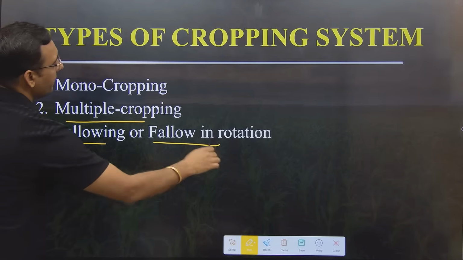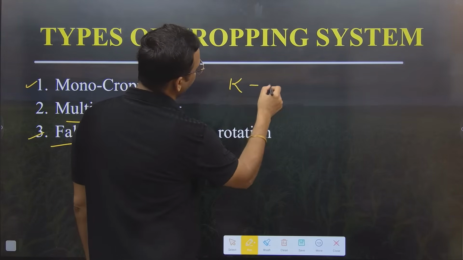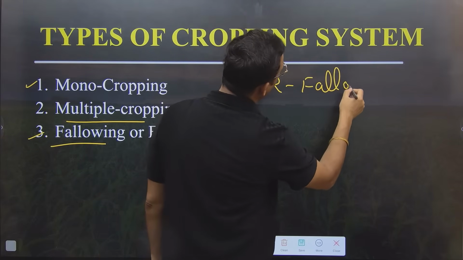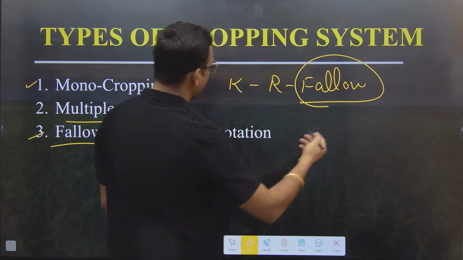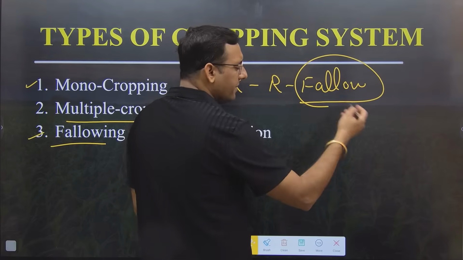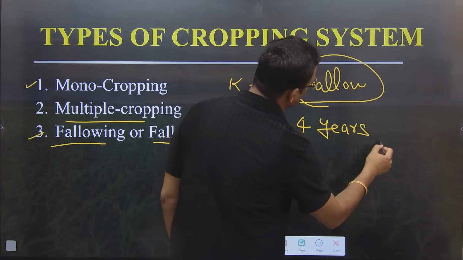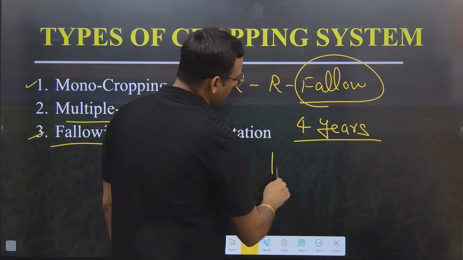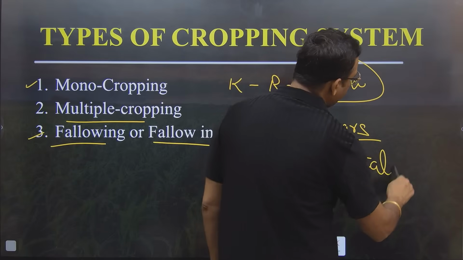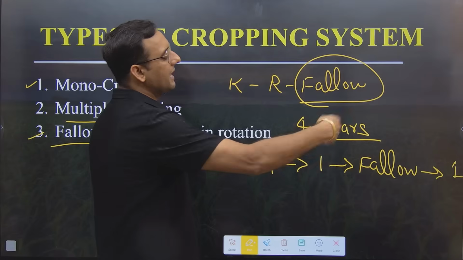So fallow or fallowing, what is the meaning of fallow or fallowing? There are 2 kinds of fallow and fallowing. I will grow crop in the Rabi, I will grow crop in the Kharif, but I will keep the Zaid season as fallow. That is known as fallow or fallowing in the rotation. Secondly, if I have a marginal land, I don't have much fertility in the soil, so what I will do, I will grow 1 crop in 1 year, next year again 1 crop, then third year I will keep fallow because land doesn't have irrigation, land doesn't have fertility, then I will grow 1 more crop.